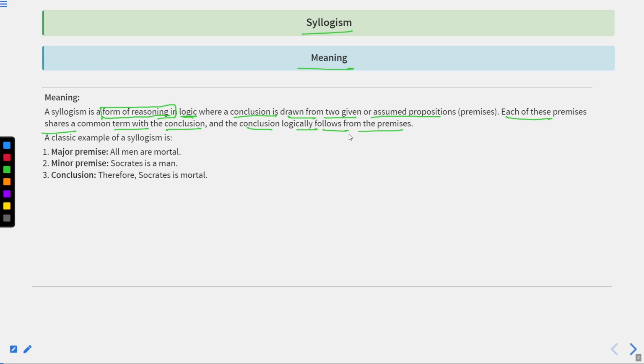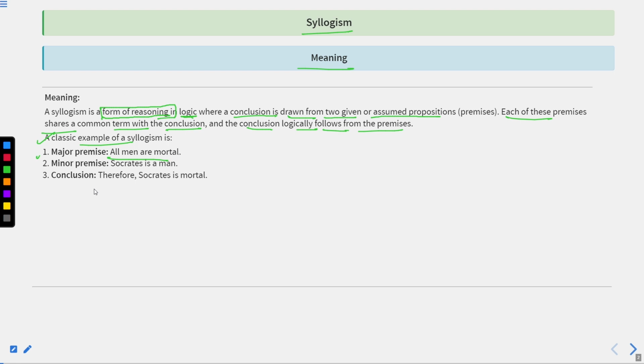A perfect example that is right now in front of your screen, a classic example of this syllogism, is: all men are mortal. Okay, so all men are mortal means ये सारे मनुष्य जीवकार हैं, and Socrates is a man. So Socrates एक मनुष्य है. Therefore, the conclusion that follows from these two statements is that Socrates is also mortal. So this is what we call syllogism.